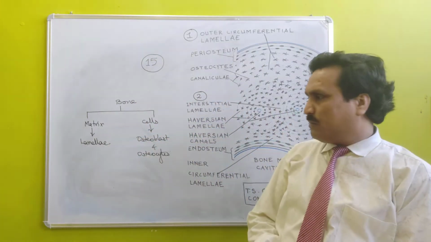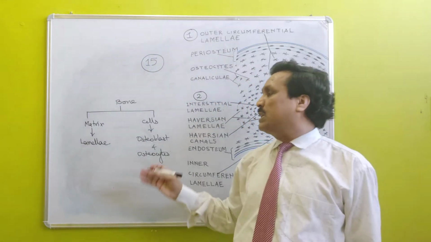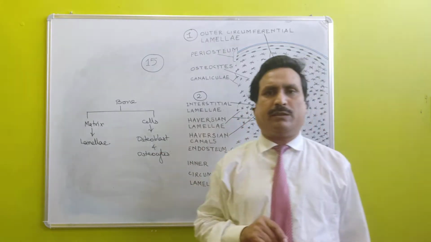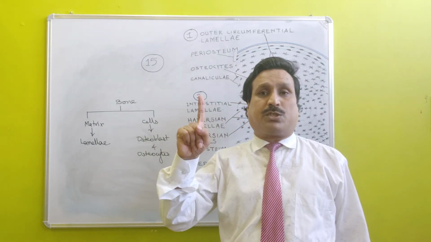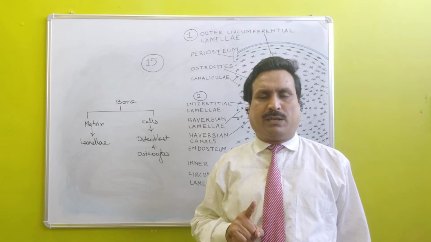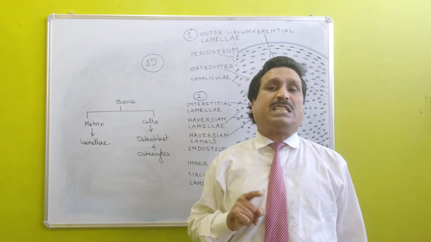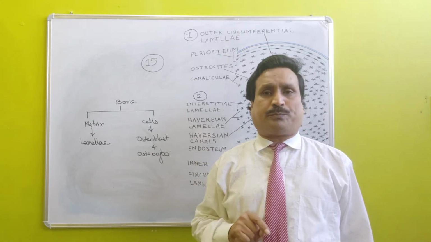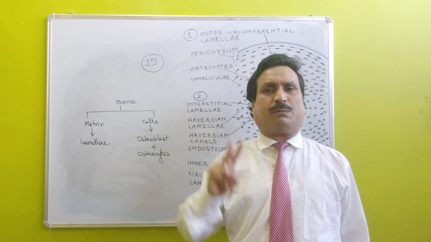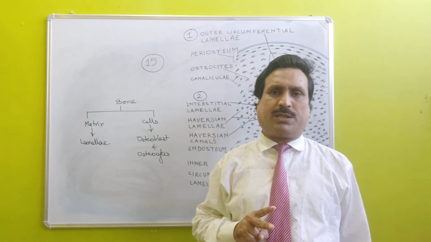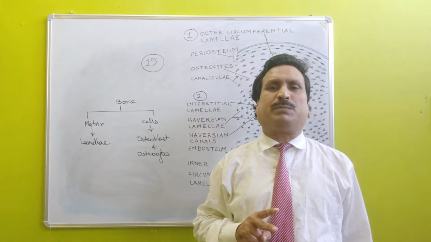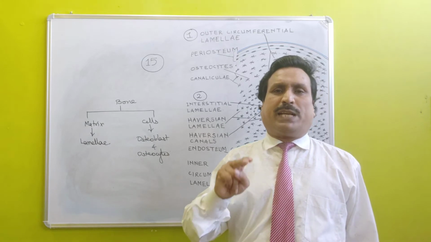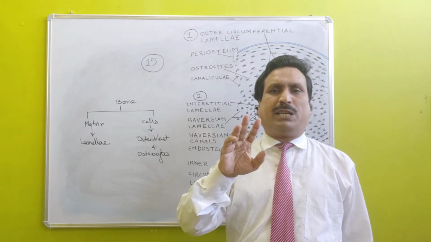So now you are in a position to understand the structure of bone. The structure of bone is constituted peripherally of periosteum, which is an example of dense irregular connective tissue. Just below the periosteum, osteoblast cells are present, and these give rise to the outer circumferential lamellae of the bone, which are multilayered.